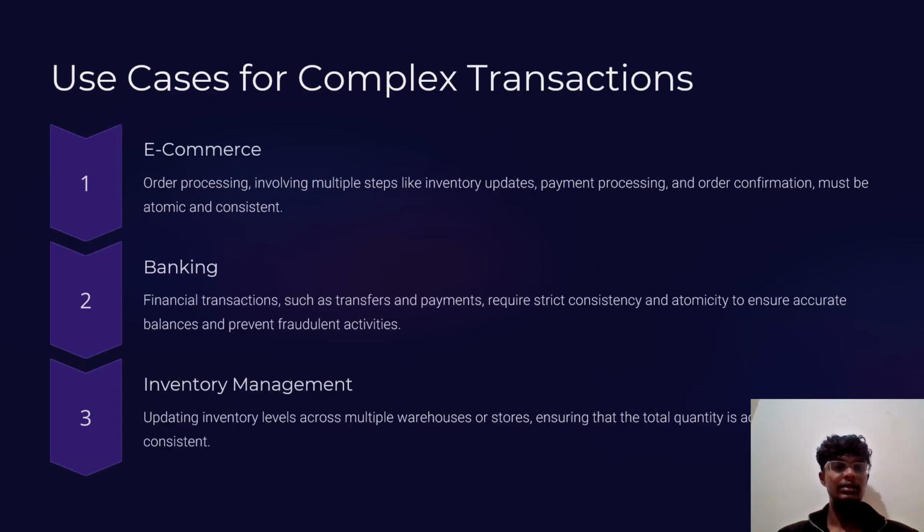In this slide, let's see the use cases for complex transactions. First one is e-commerce. Order processing involving multiple steps like inventory updates, payment processing, and order confirmation must be atomic and consistent. Next one is banking. Financial transactions such as transfers and payments require strict consistency and atomicity to ensure accurate balances and prevent fraudulent activities. Third one is inventory management. Updating inventory levels across multiple warehouses or stores, ensuring that the total quantity is always consistent.